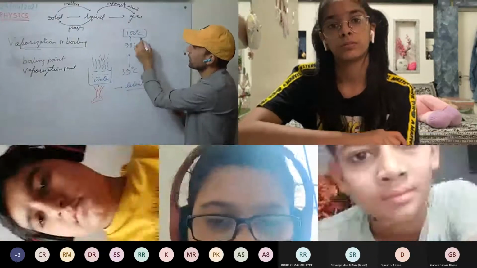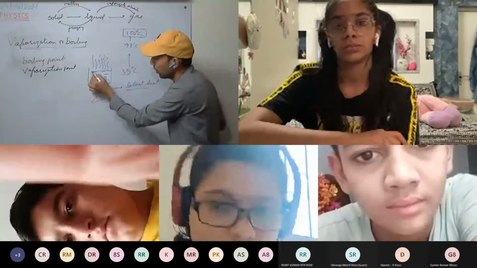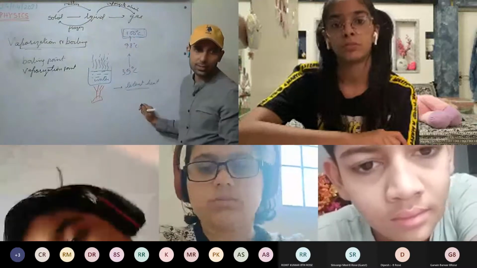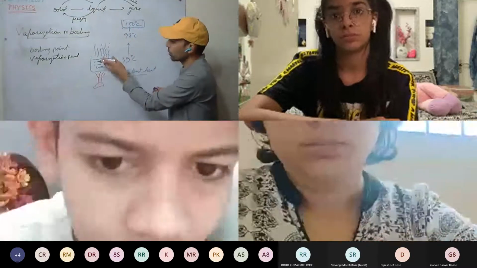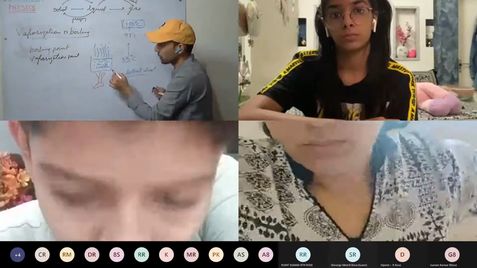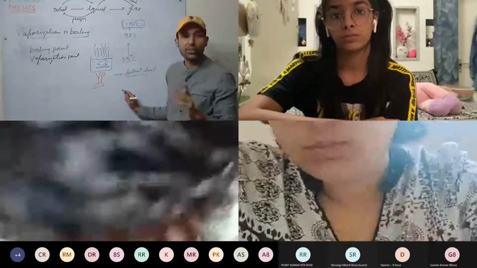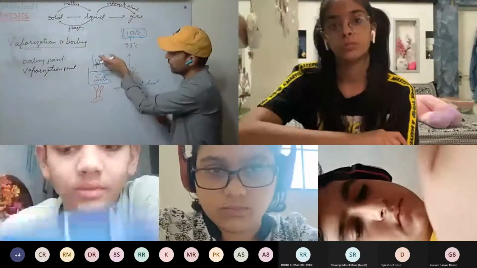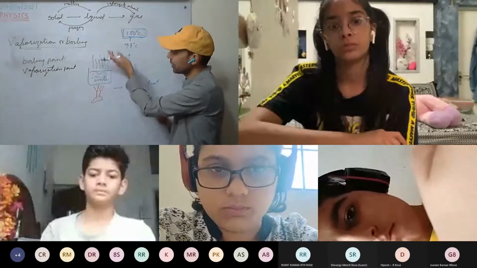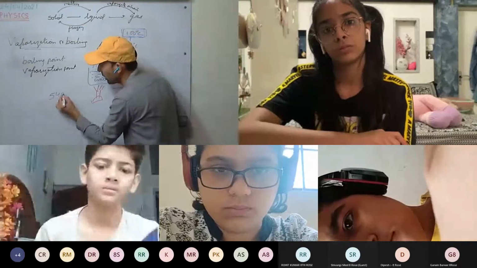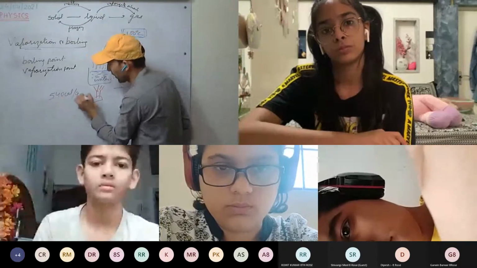Understood now? So at 100 degrees Celsius, till the whole water is converted, the temperature remains at 100 degrees Celsius. That is, the whole amount of energy at 100 degrees Celsius will be used in breaking the bonds, not increasing the kinetic energy. If kinetic energy is not increased, there is no change in temperature. And how much is this energy? 540 calories per gram.